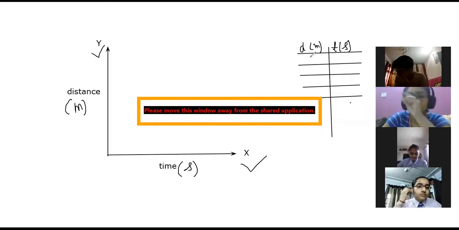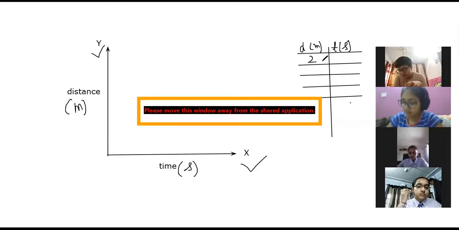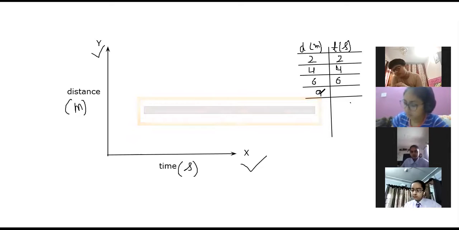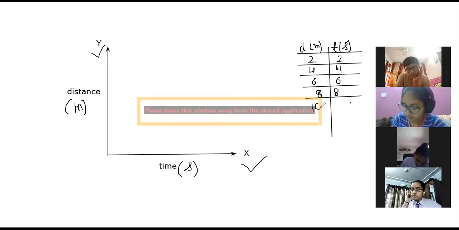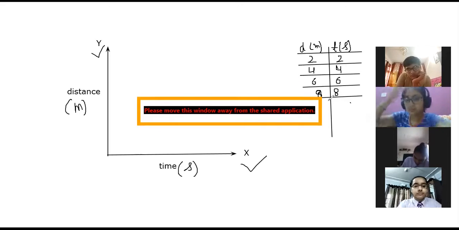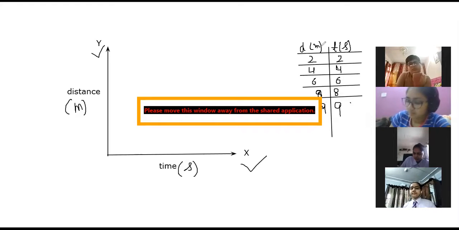Okay. So the table is: the first 2 meters are covered in 2 seconds. 4 meter in 4 seconds. 6 meter in 6 seconds. 8 meter in 8 seconds. Wait, rather than writing 10, you can write here 9. 9 meter in 9 seconds. Chalo. Who is going to tell me whether this is the uniform graph or non-uniform graph?